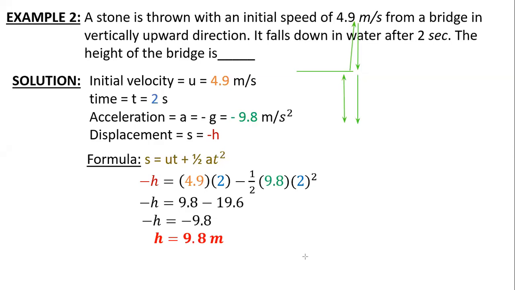Sir, my doubt is, if we take v equal to 0, that will be the maximum height over here. But when it reaches the water, then also v will be 0, right? No, no. When it comes to the ground, it has kinetic energy. Okay, so it won't be 0. But when you say that it is splashing on the water, the splash is creating a resisting force which makes it stop. Yes, sir. There is some resisting force given by the water, so the velocity is reduced by that retardation force. That is a different thing. Okay, sir.